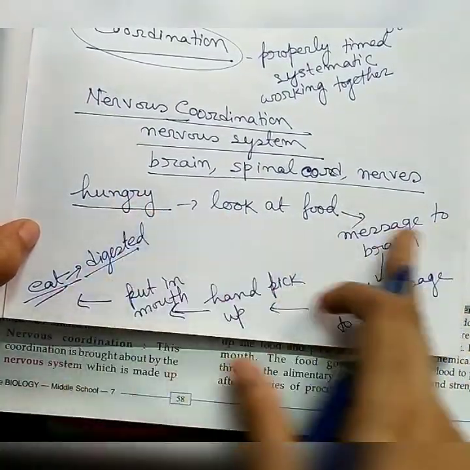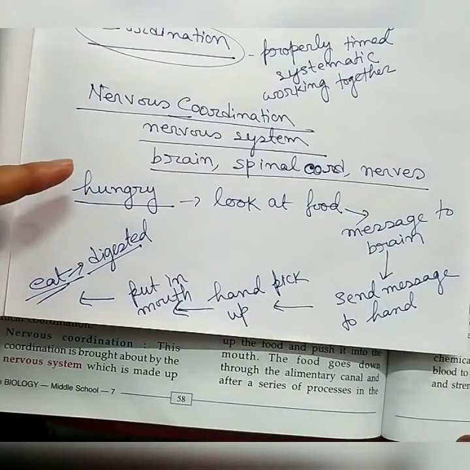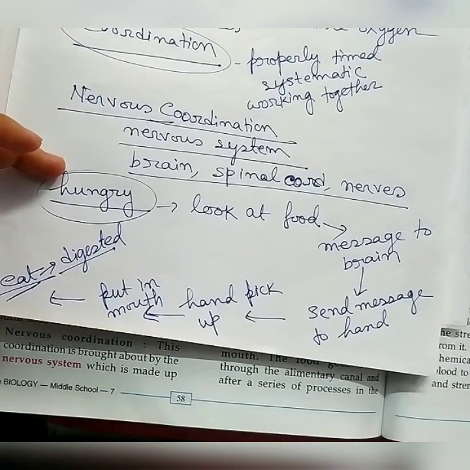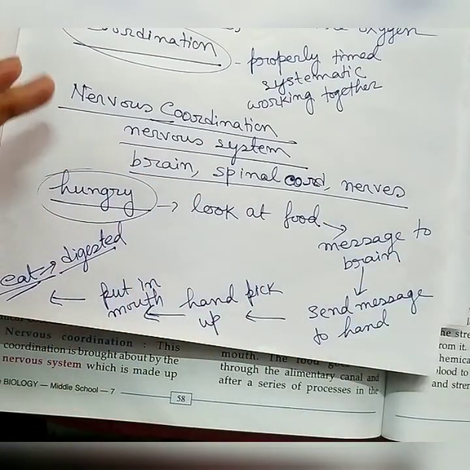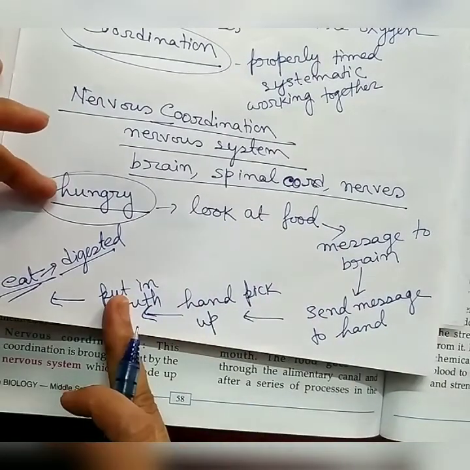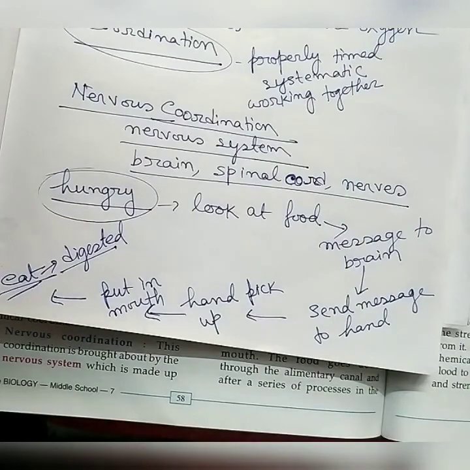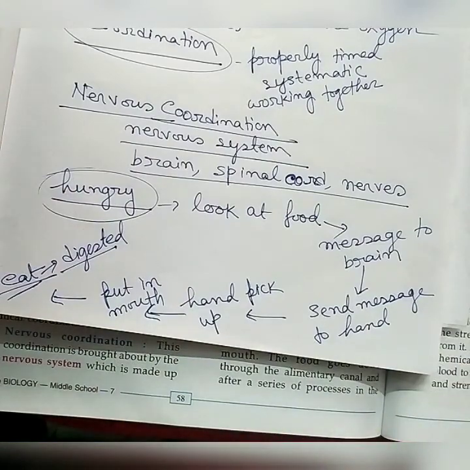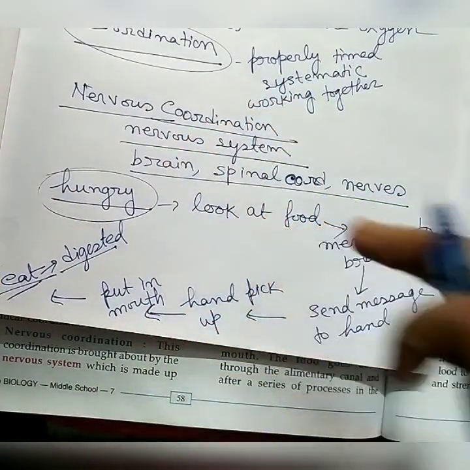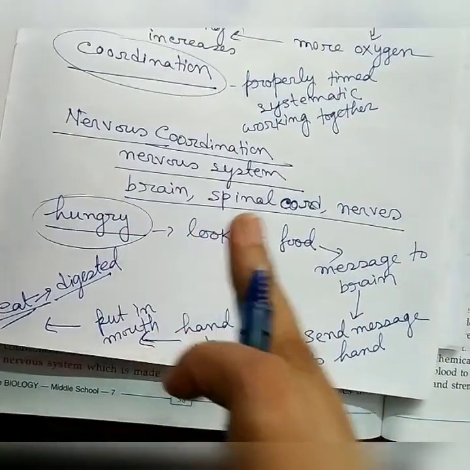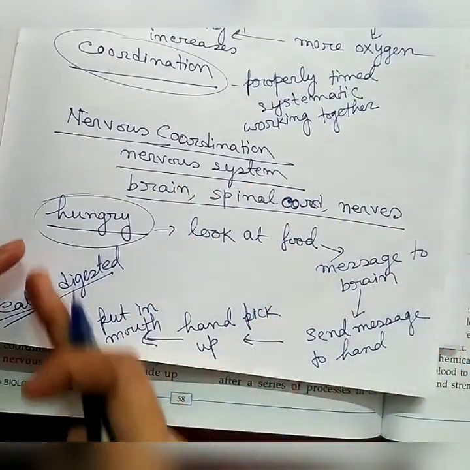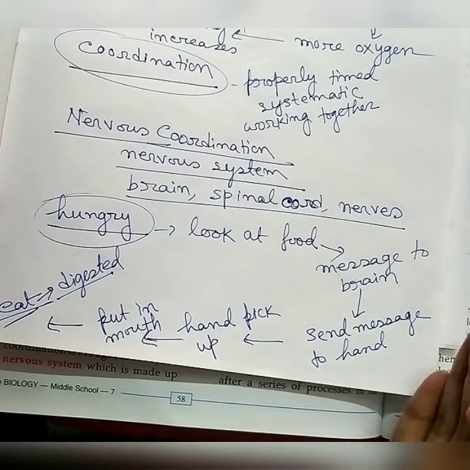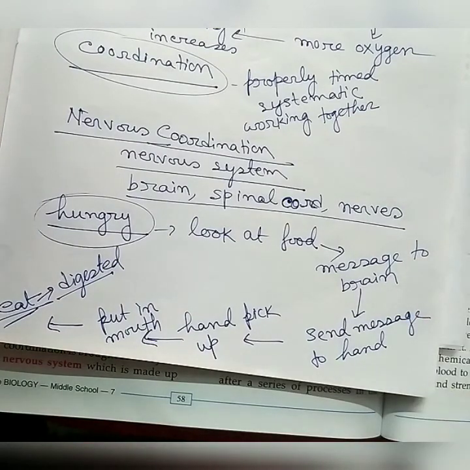So you can see this is a sequence of actions. Back to back they are happening when there is a stimulus; hunger is the stimulus. These responses are happening in your body and working together, in a systematic manner, and properly timed. So this is nervous coordination. Your nervous system is doing that. The nervous system comprises the brain, spinal cord and nerves, and this is one example. With the help of an example, now you have understood how nervous coordination is going on inside your body.